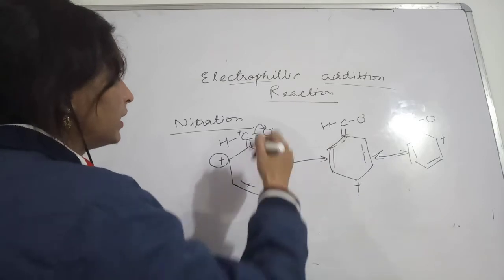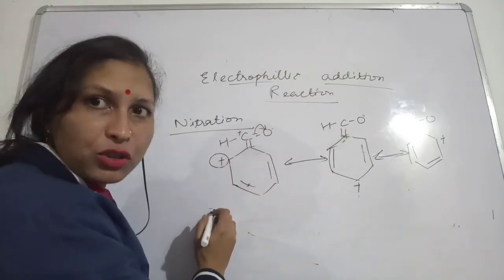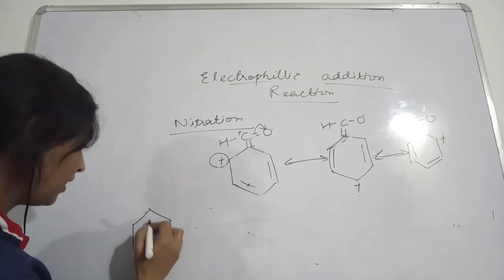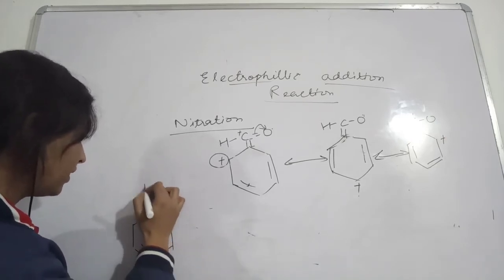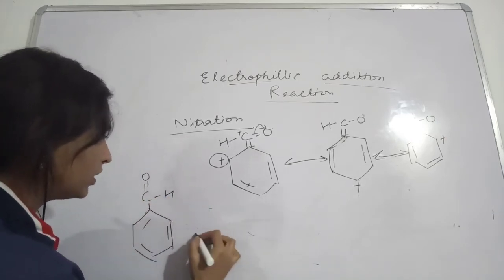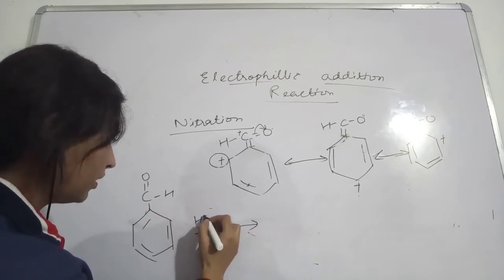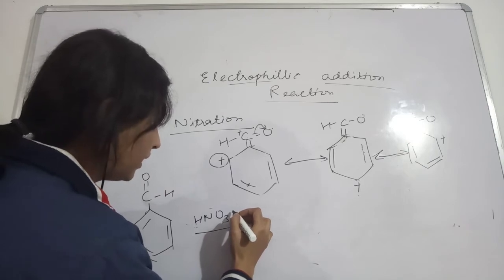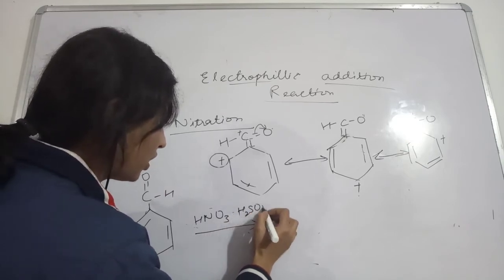So in this electrophilic substitution reaction I am writing here, see what is happening. The benzaldehyde you have taken is undergoing nitration, so HNO3 and H2SO4 you have taken here.